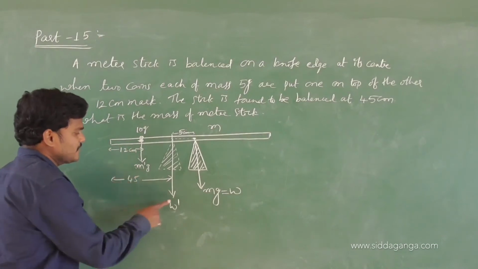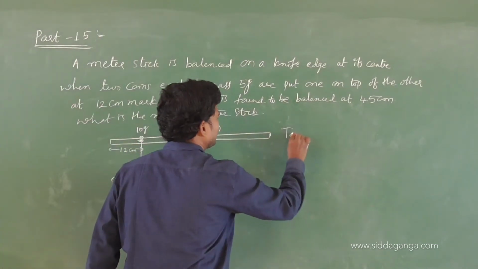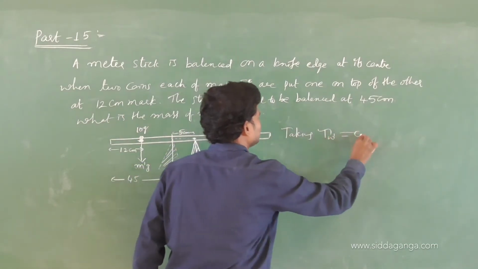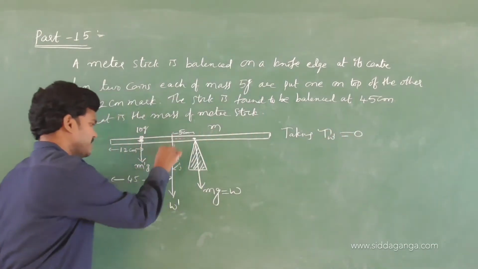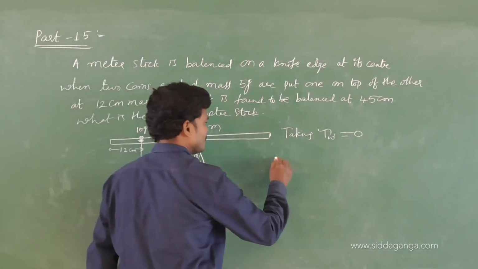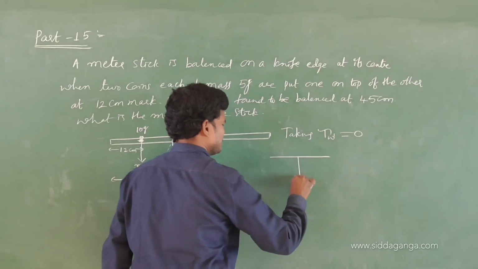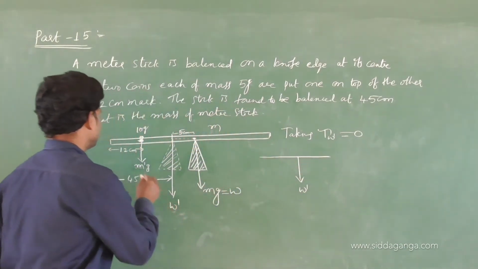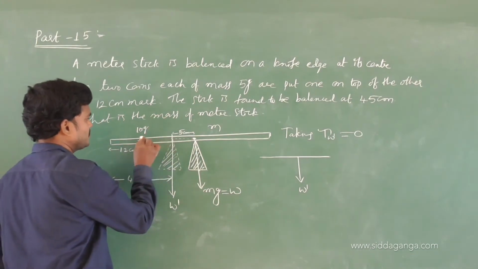Okay, taking torque about W dash is 0. About this I am taking 0. About this, see, this is W dash and this is 12 centimeter. From here how much it is now?